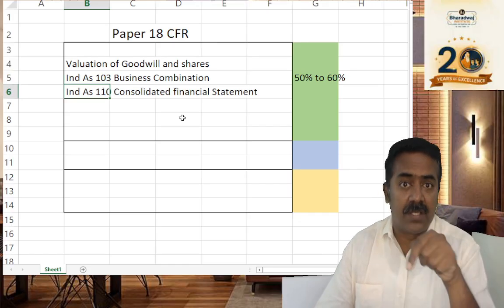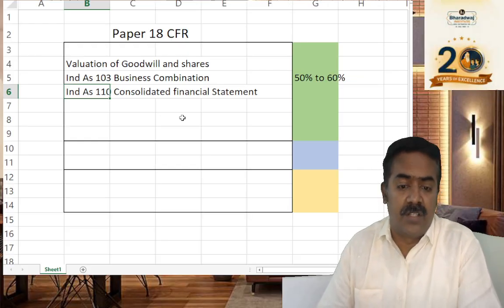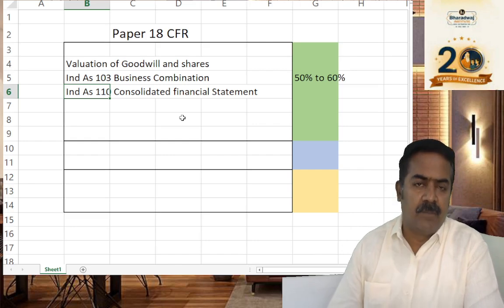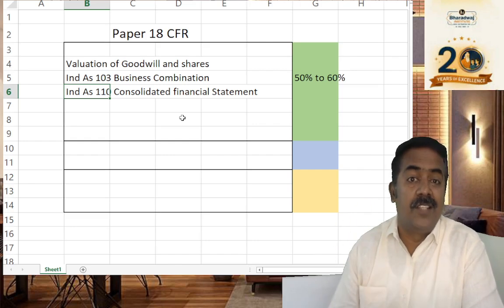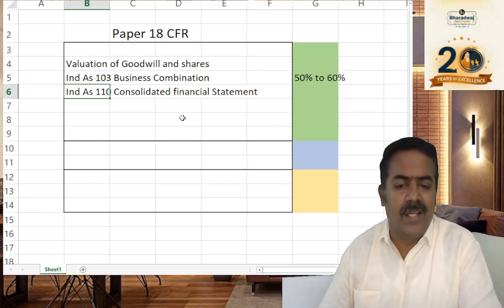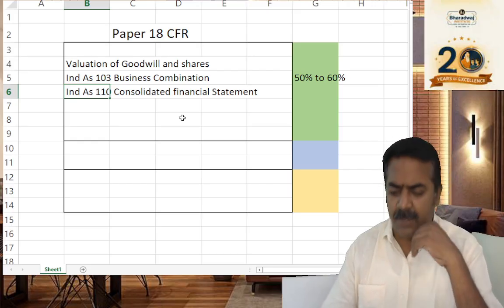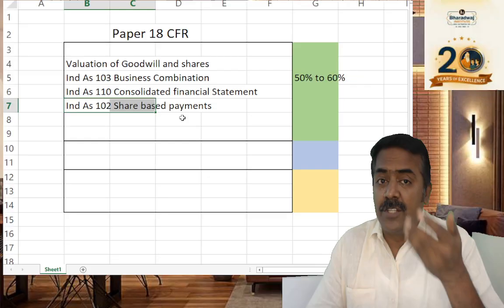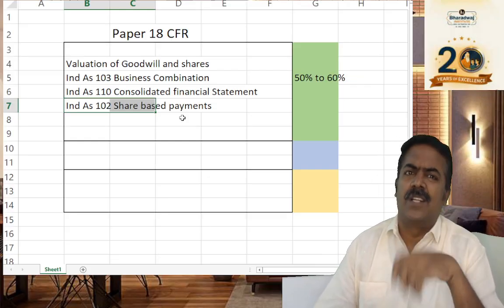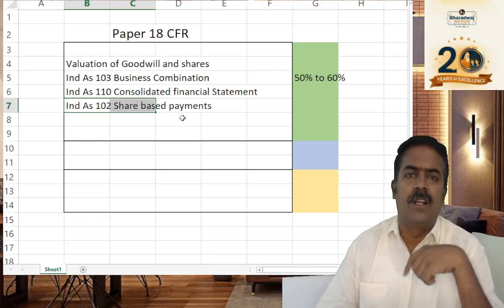Then after learning business combination, consolidated financial statements will be much easier, because in Ind AS 103 you discuss how to measure NCI, non-controlling interest. That knowledge is required for Ind AS 110, and it will make your preparation a little easier. Many students directly start with consolidated financial statements. According to me, that is not advisable. If you go in this order, it will be good.